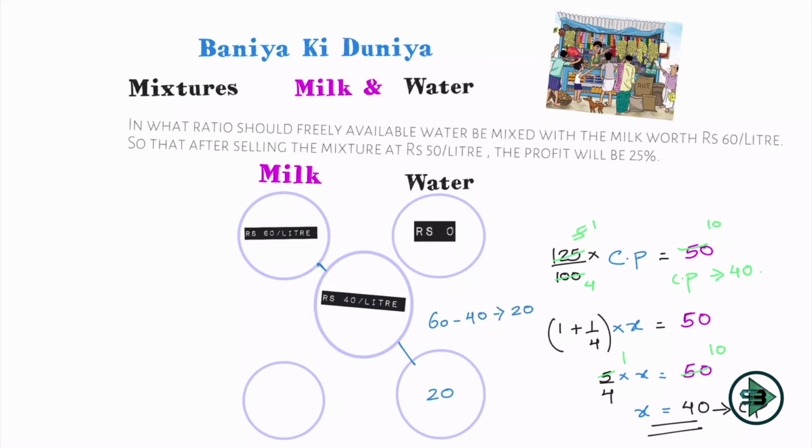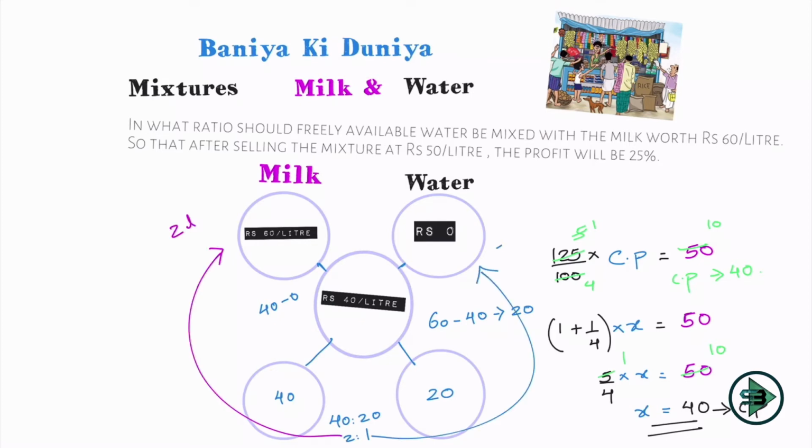So I'll write it down. Subtract 40 from 0. 40 minus 0 is nothing but 40. So what is the ratio? 40 is to 20, which is nothing but 2 is to 1. Now what is the meaning of this? As we know, you will take 2 liters of milk and you will take 1 liter of free water.